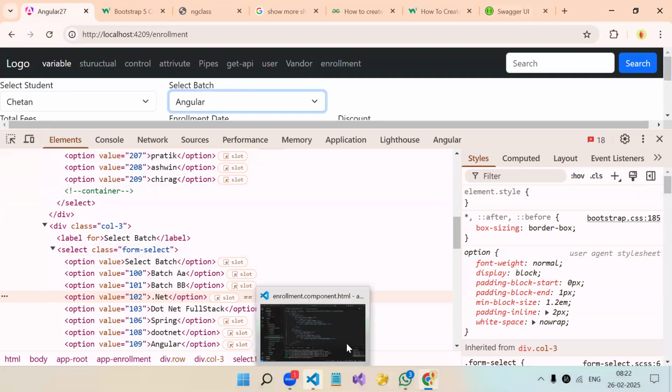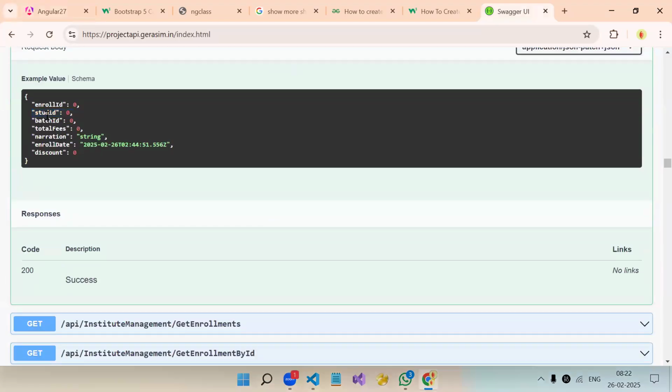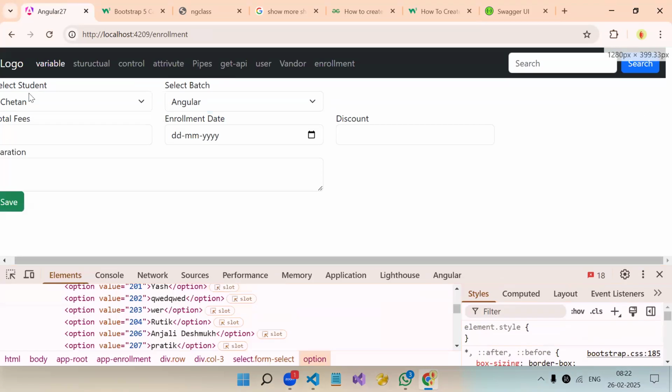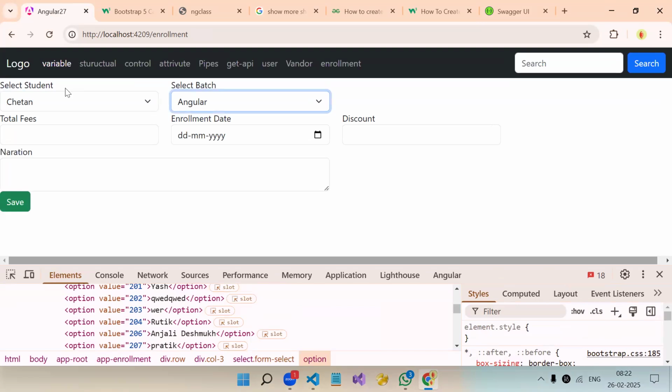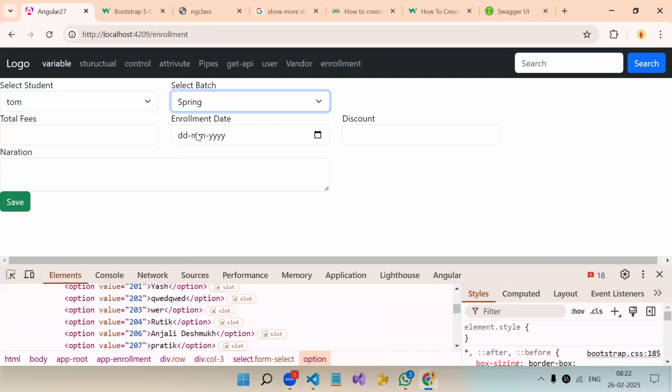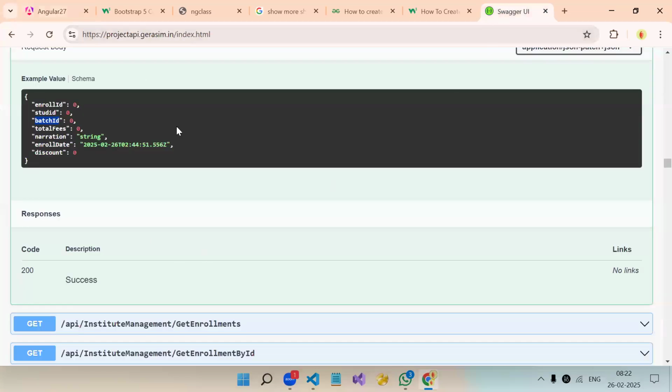Remaining things are same. How do you write the API call, post and everything? Whenever in your object you have foreign keys, see from which API you are going to get the student record, from which API you get the batch record, and that API you will call, and whatever data you get, you will bind it over here in the drop down like this. So now the user can select the student. He doesn't have to worry about the ID. Understood? Yes, sir. So whatever scenarios I have explained earlier, like this is foreign key, this is foreign key, like that you can do.